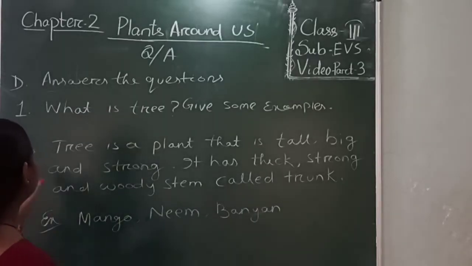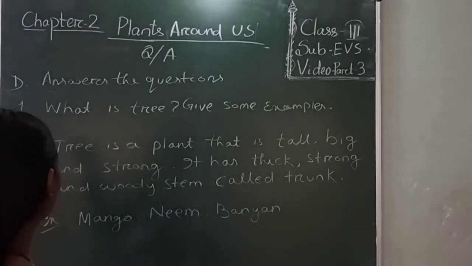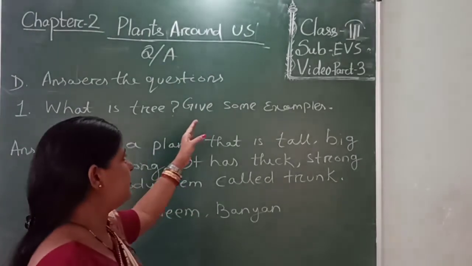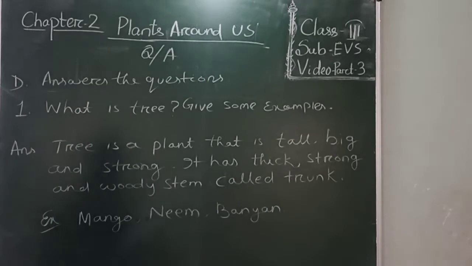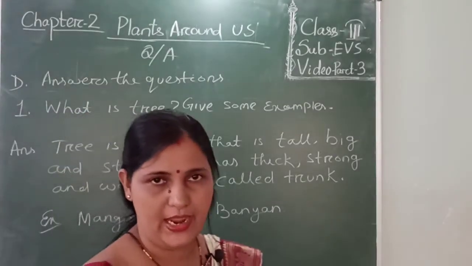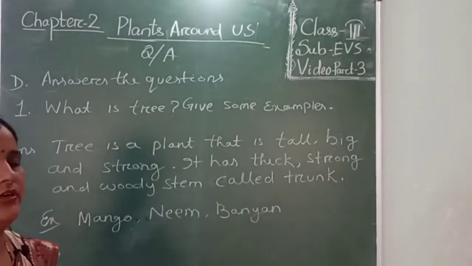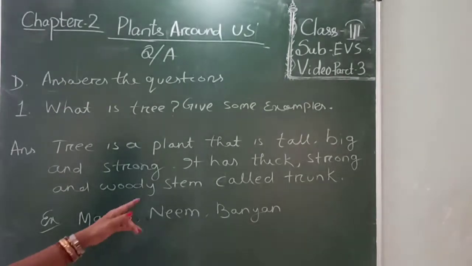Now let us discuss question number D. Your question number D is answer the question. Here your question number 1 is given. What is tree? And give some examples. Tree is a plant that is tall, big and strong. It has a thick, strong and woody stem called trunk.